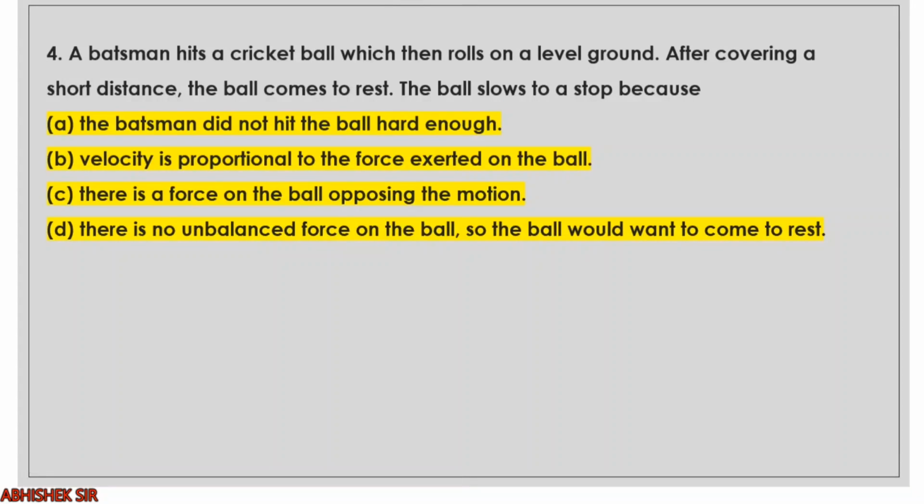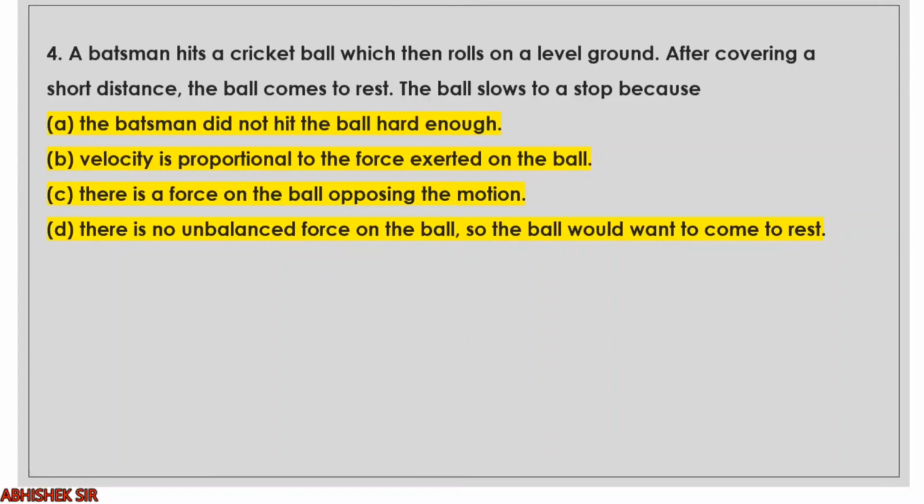Okay. Now, question number 4 is an MCQ. A batsman hits a cricket ball which then rolls on the ground and, after covering some short distance, the ball comes to rest. Very simple observable phenomena. Now they are asking: the ball slows down and stops because the batsman did not hit the ball hard enough. Wrong. Velocity is proportional to the force exerted. No, because we have seen Aristotle's and Galileo's contributions. All the concepts say that whenever an object is moving with constant velocity, it will continue to do so unless there is some kind of opposition.